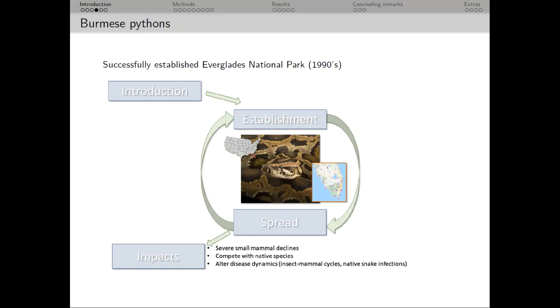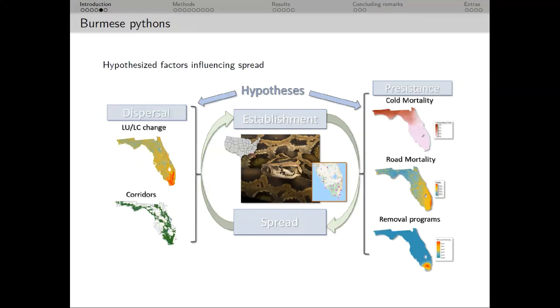Burmese pythons have had a tremendous success as an invader in South Florida, and since their establishment, there's been worry about pythons competing with native snakes, and their impacts have even been linked to declines in small mammals and altered disease dynamics with their prey and other native snakes. While pythons are hypothesized to spread throughout peninsular Florida, the factors which promote or prevent further establishment are largely unknown.